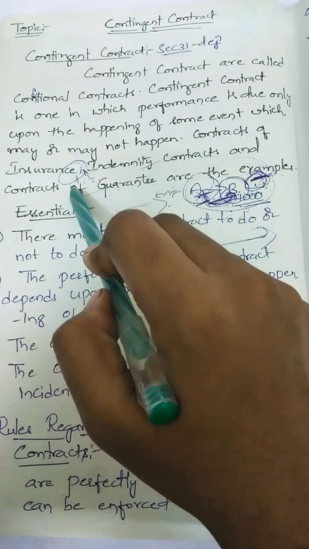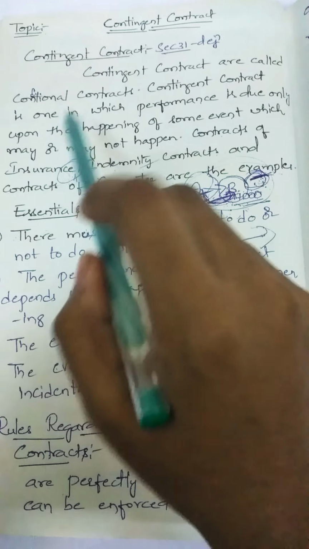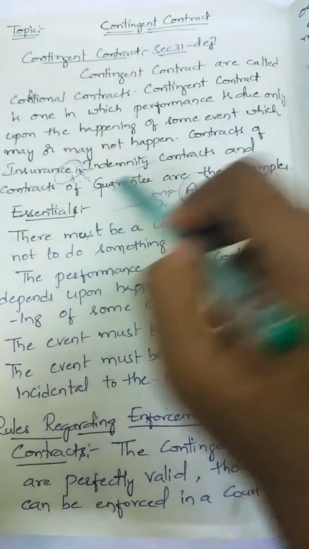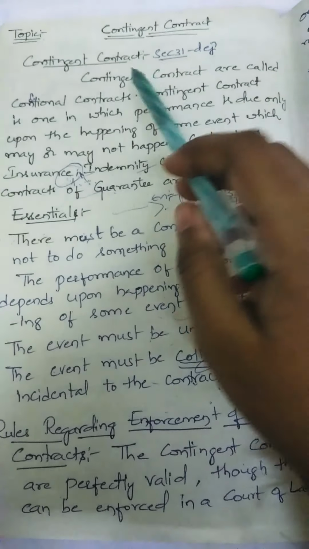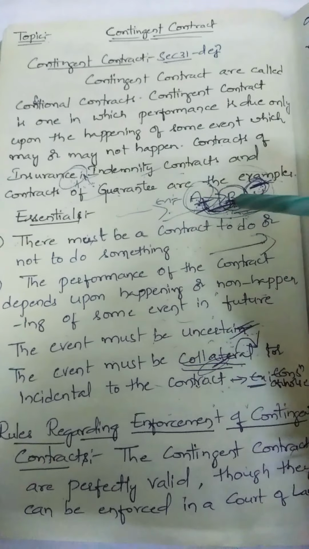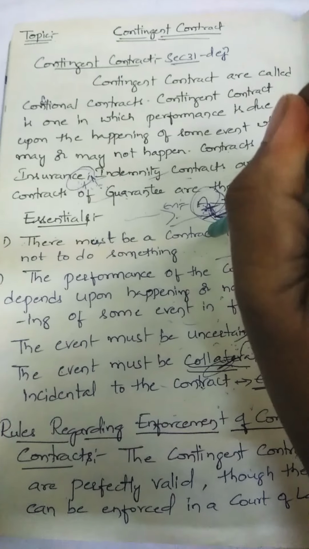So this is also one of the conditional contracts. This is also a contingent contract. Hence, indemnity contracts and contracts of guarantee will also come under contingent contracts. So this is the meaning, definition and example of contingent contracts.